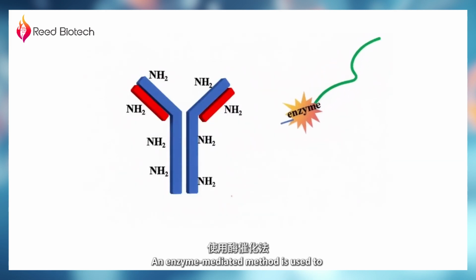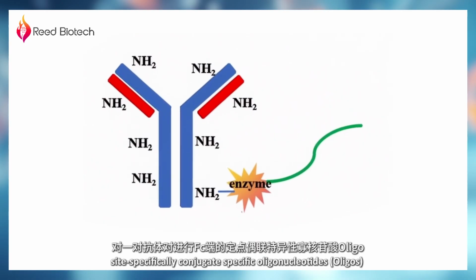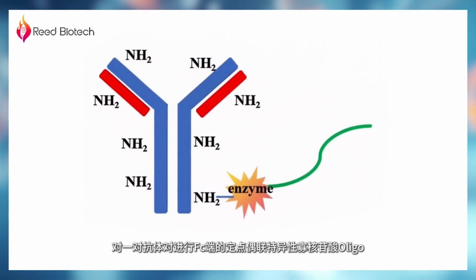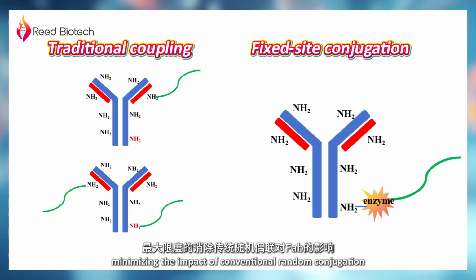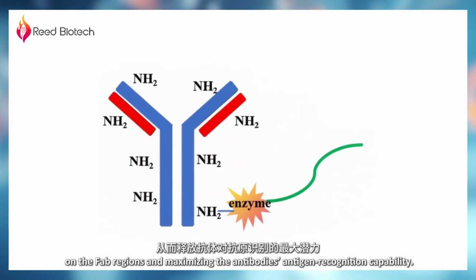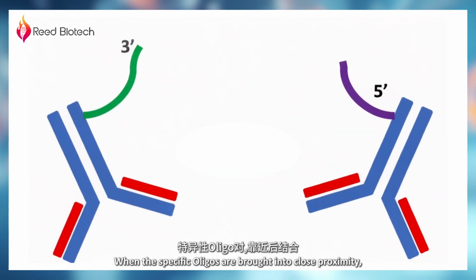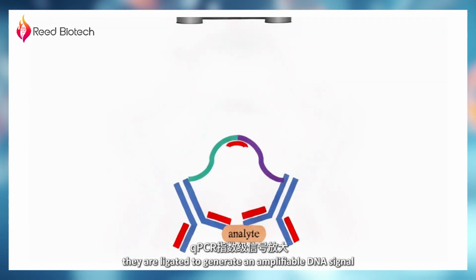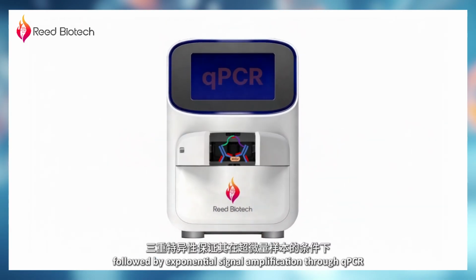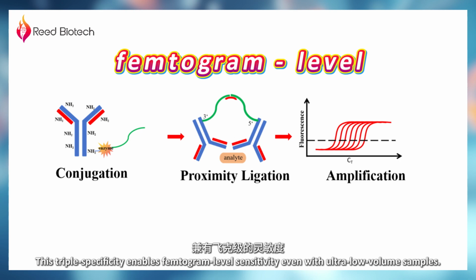An enzyme-mediated method is used to site-specifically conjugate specific oligonucleotides, oligos, to the Fc regions of an antibody pair, minimizing the impact of conventional random conjugation on the Fab regions and maximizing the antibody's antigen recognition capability. When the specific oligos are brought into close proximity, they are ligated to generate an amplifiable DNA signal, followed by exponential signal amplification through qPCR. This triple specificity enables femtogram-level sensitivity even with ultra-low volume samples.